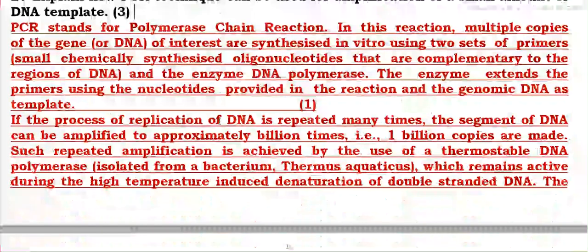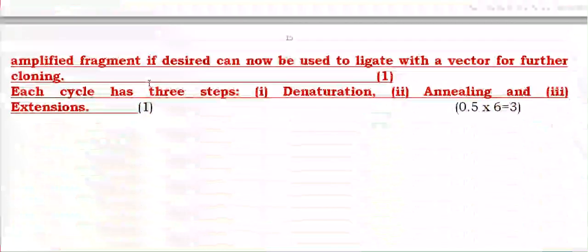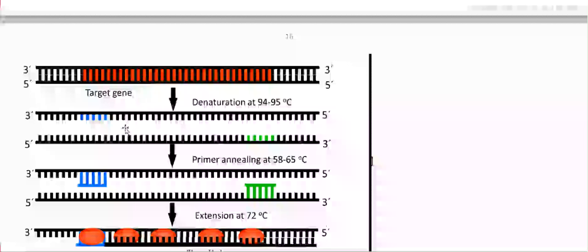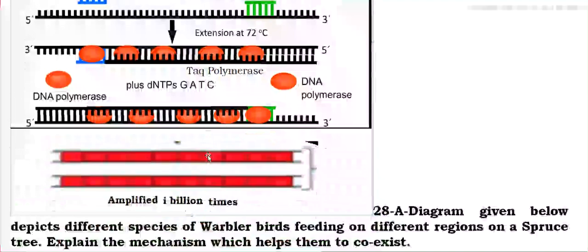The PCR technique is used for amplification. PCR, polymerase chain reaction, is done outside the cell. It is used to replicate DNA, and it has a distinct process. First of all, denaturation, then annealing, then extension, using Taq polymerase or DNA polymerase enzyme, and then many copies are amplified many times, and many copies of the DNA are made by this technique.